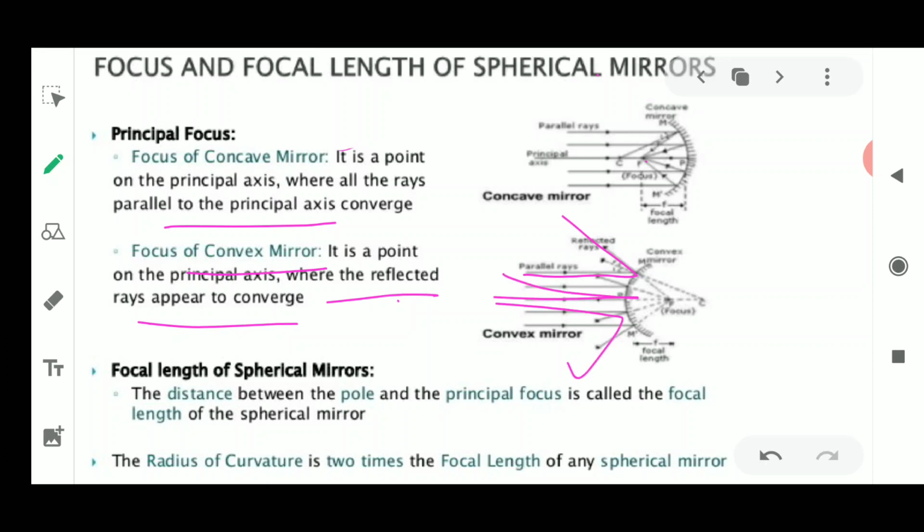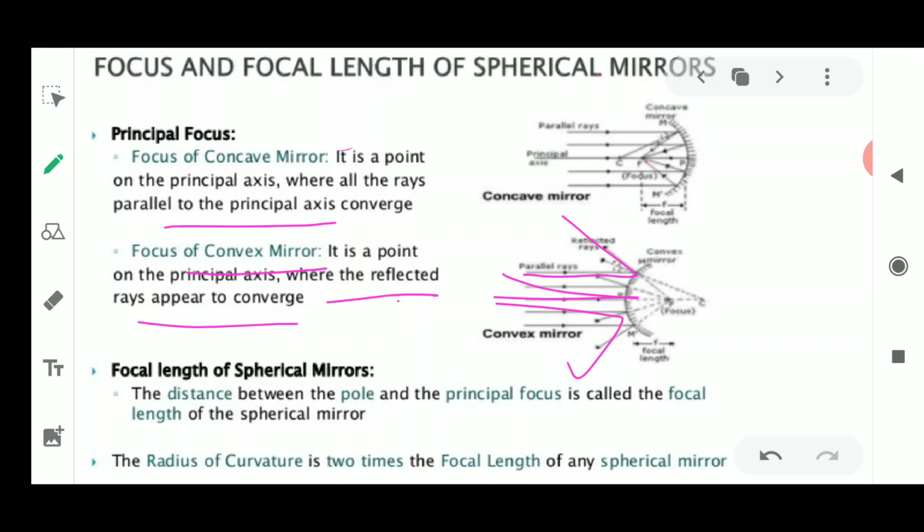It is not going to follow one single path, which means it is not going to converge at one single point. Now we cannot use the word converge here, because focus means a point where all the light rays are meeting after reflection. But in this convex mirror, it is not possible, as it is a diverging mirror. So a diverging mirror sends all the light rays in various directions.